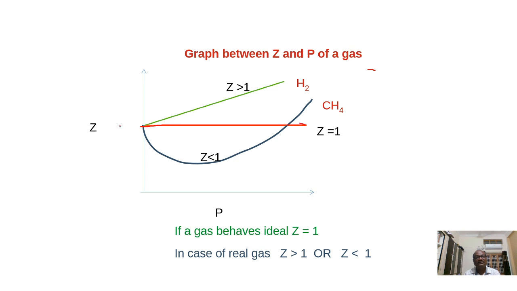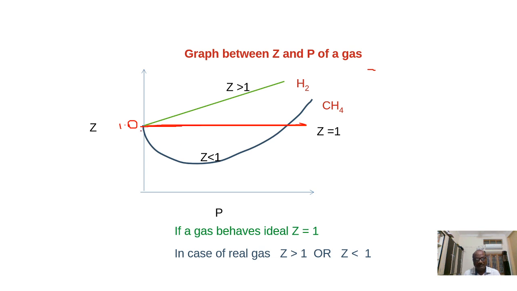Here the value is 1.0. Z is equal to 1. So this is showing a real gas. This is drawn for the real gas for Z is equal to 1. In case of any gas, if we get this type of graph when we draw it between Z versus P, we say that gas is an ideal gas.